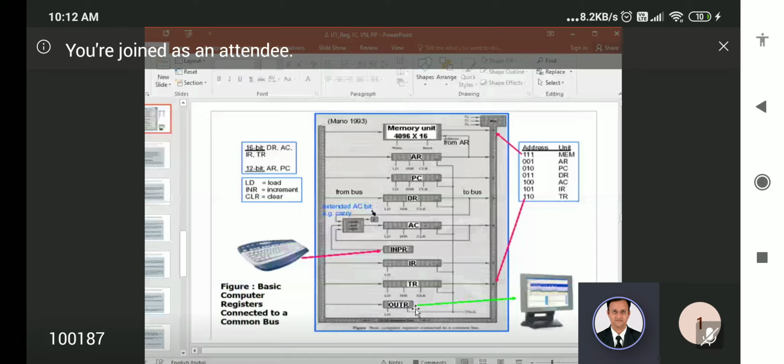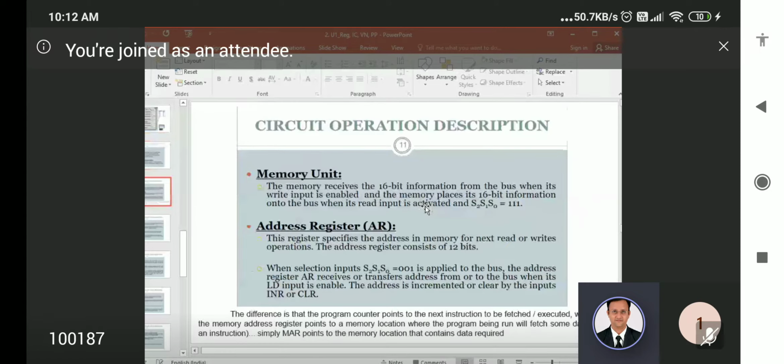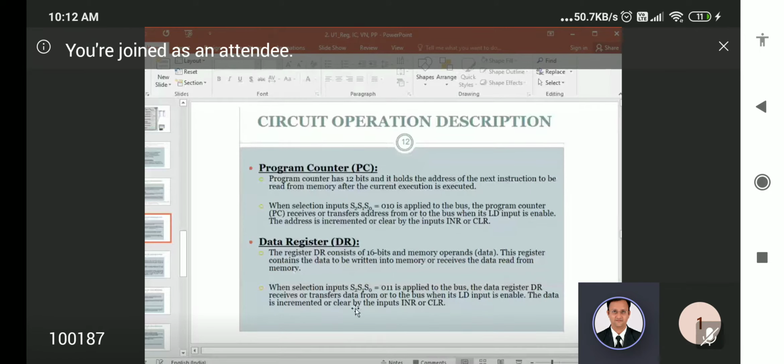For example, 011, which we pass through S0, S1, S2, and it will enable the DR register. See, S2, S1, S0 = 0, 1, 1, and the data register will get enabled, right?